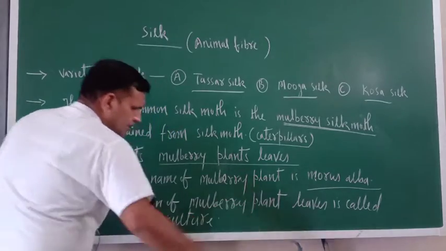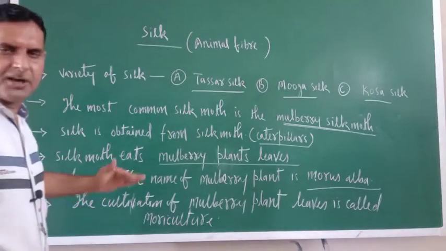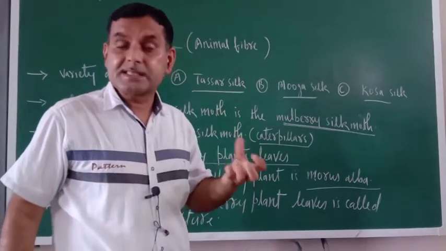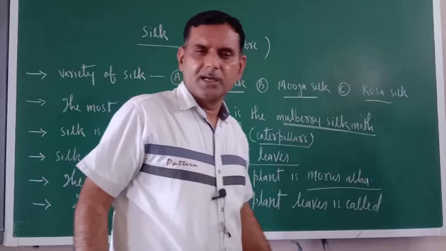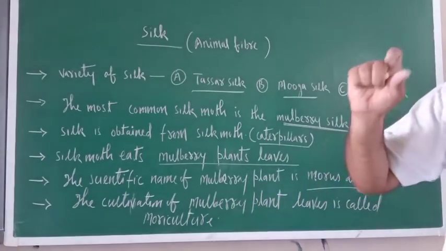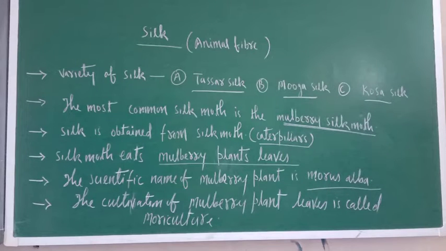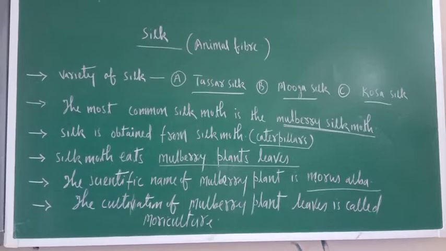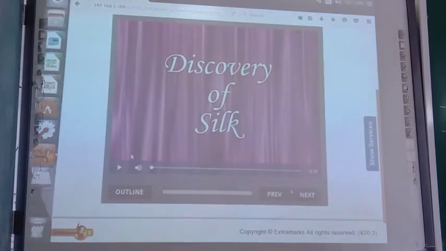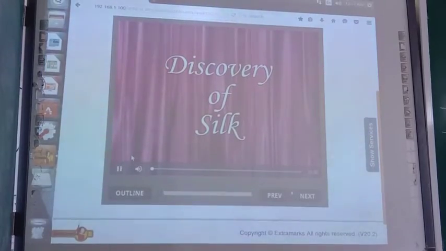So these are the preliminary information regarding silk. Now we'll see how silk was discovered. Basically China is the largest producer of silk, and silk was discovered in China only. What is the story behind the discovery of silk? We'll deal with that. We'll show you one video. So here goes the video on the discovery of silk.